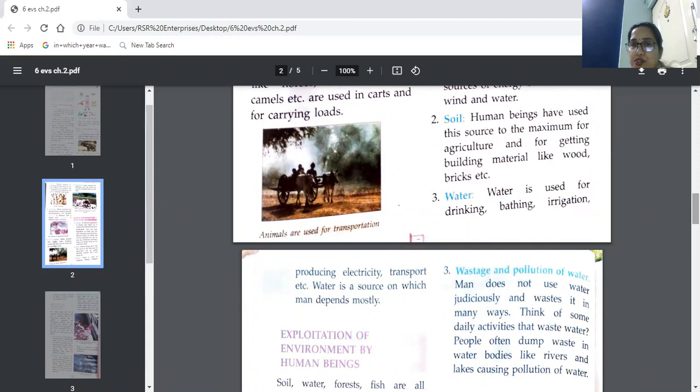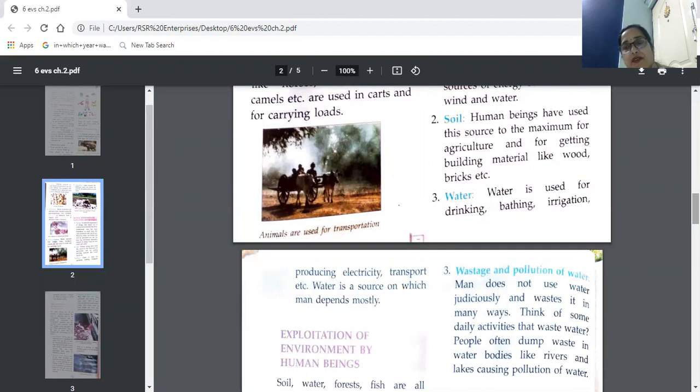Water is used for drinking, bathing, irrigation, producing electricity, transport, etc. Now, how are we using water for drinking, for bathing, and irrigation? Irrigation means providing water to the crops or to the field area, or using water during farming. That is known as irrigation.